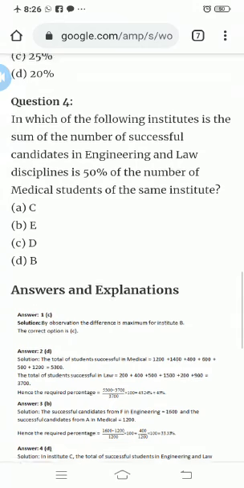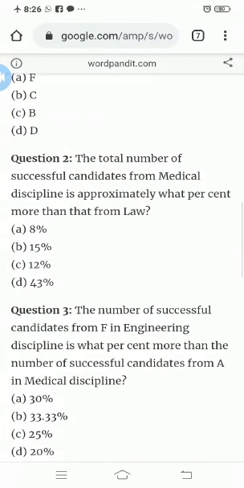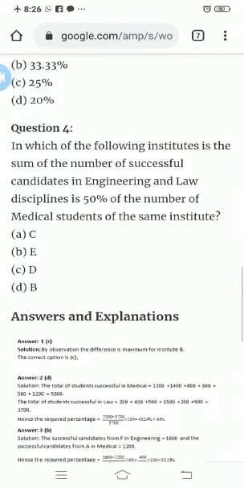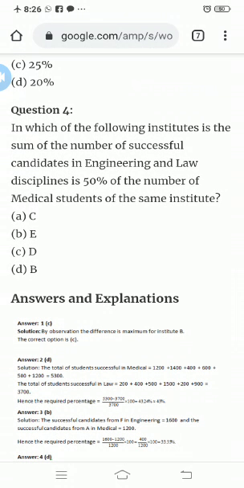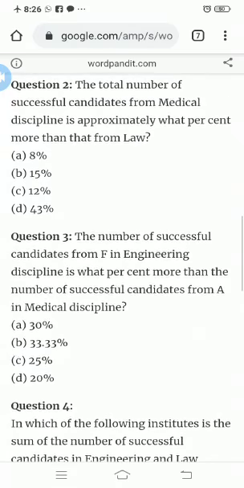They have chosen answer 2 as D, 43%. How is it derived? The solution here is that we find the total number of successful students in medical, and then the total number of successful students in law, and then we multiply it by 100. So like this we are moving on to the third question.